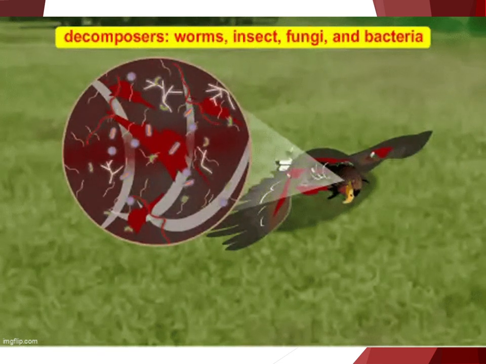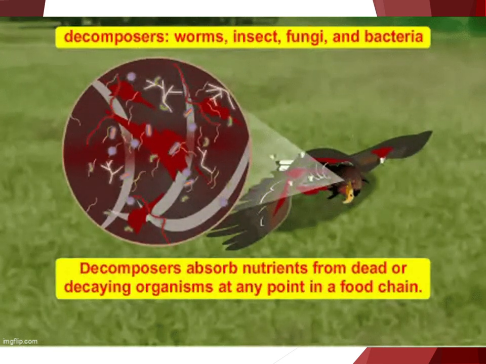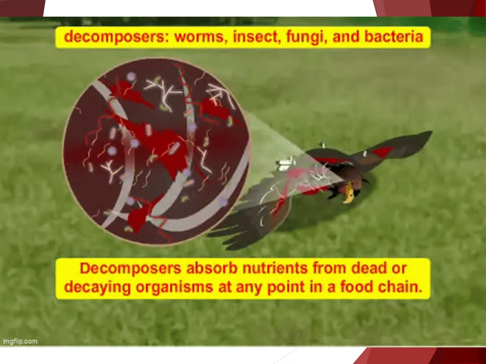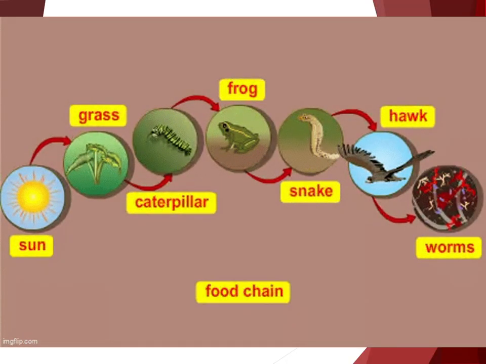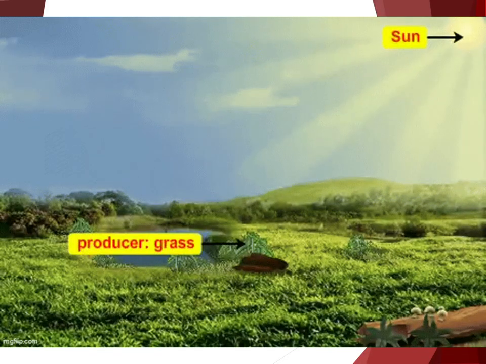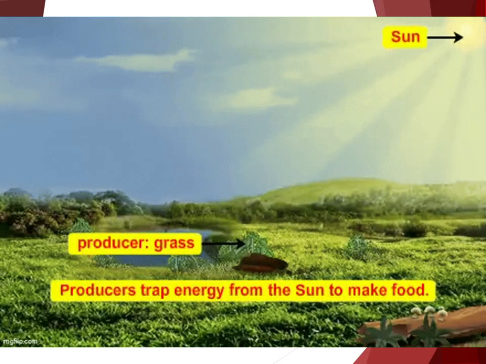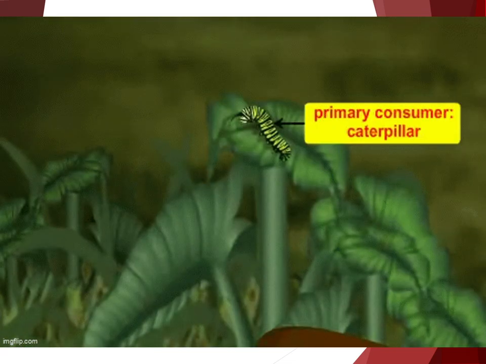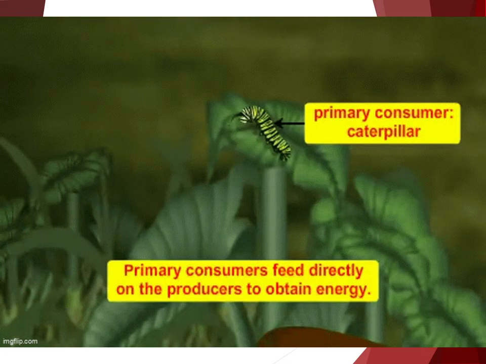Different levels in a food chain or web are called trophic levels. Producers are on the first trophic level. Primary consumers are on the second trophic level, and so on up the food chain. Some organisms may occupy more than one trophic level, such as bears, which are omnivores.